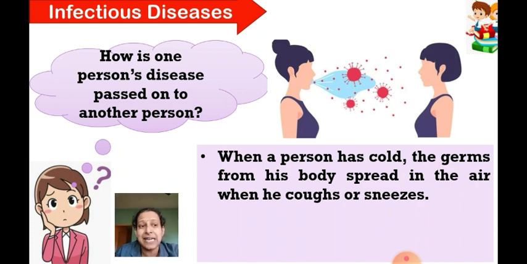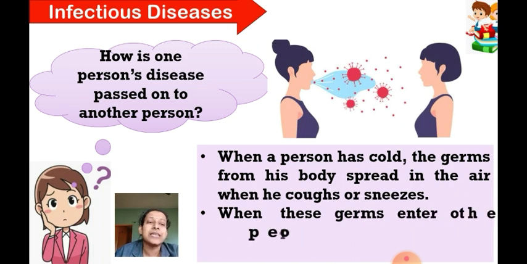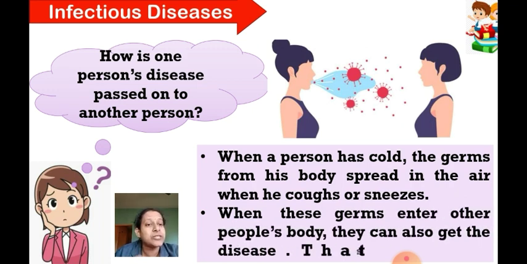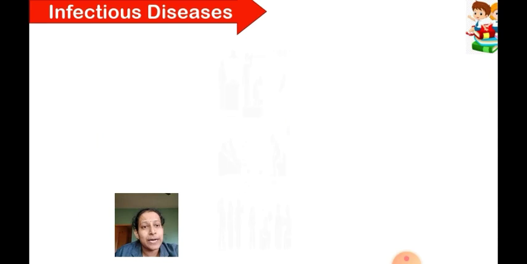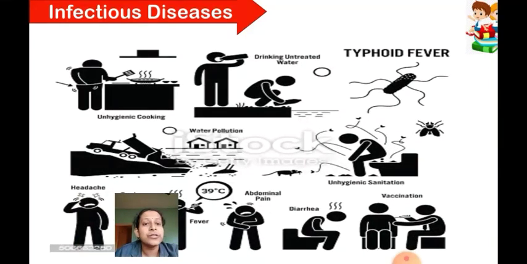So you need to take care of this, right? When these germs enter other people's bodies, they can also get the disease, and that is how the disease spreads. So that is why you need to take care.